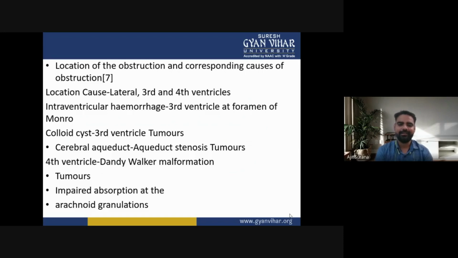In the cerebral aqueduct there is aqueduct stenosis and tumors. In the fourth ventricle they may cause Dandy-Walker malformations, tumors, and impaired absorption at the arachnoid granules.